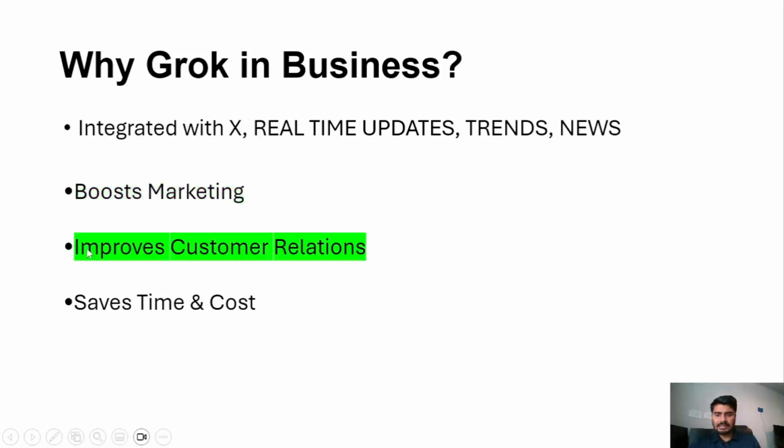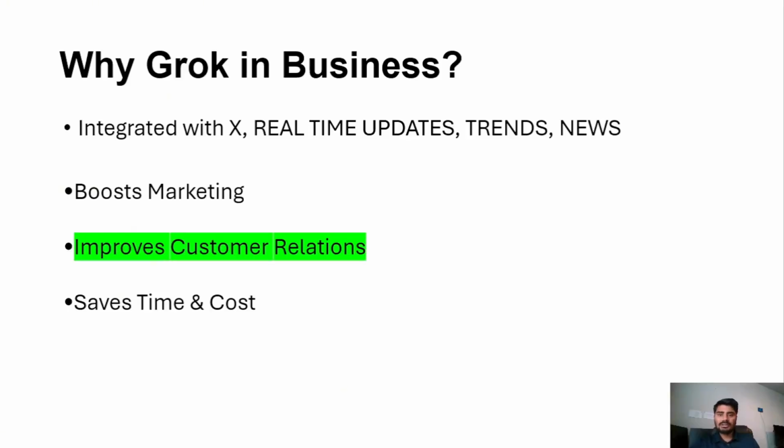Grok also helps businesses improve their customer relations, as Grok helps a business know about the customer and their preferences, and if there is any negative feedback, Grok will figure it out. If there is any post regarding certain services or products on X, it will retrieve it, and the business can then text or email. Grok even helps compose those texts and emails,